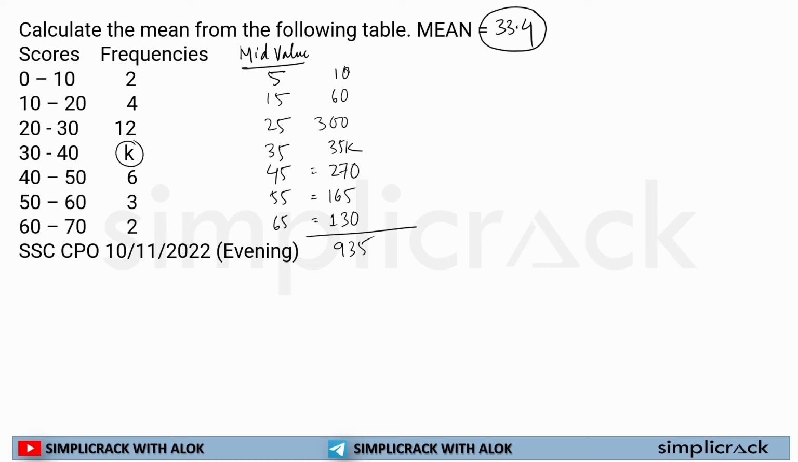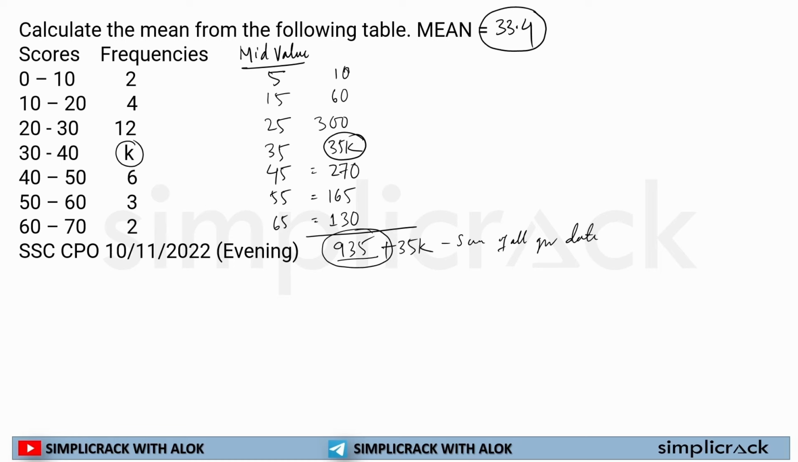Or you can always approach the traditional method: 5, then 3, 6, 9 plus 7 equal to 16, and so on, to get 935. But 935 is a wrong answer because we could not add 35k. So we will write down 935 plus 35k here. This is the sum of all given data.